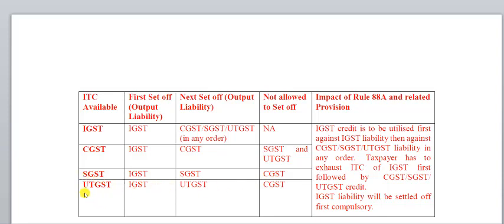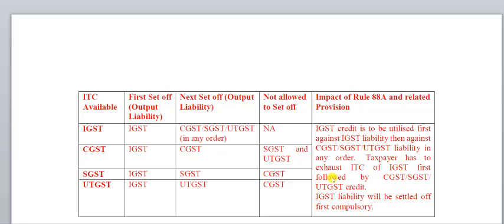Input tax credit available under UTGST can be first set off against output tax liability of IGST, and further it can be set off against output tax liability of UTGST. Whatever is the output tax liability of CGST, it cannot be set off against input tax credit of UTGST.